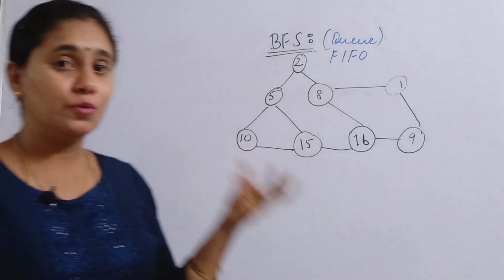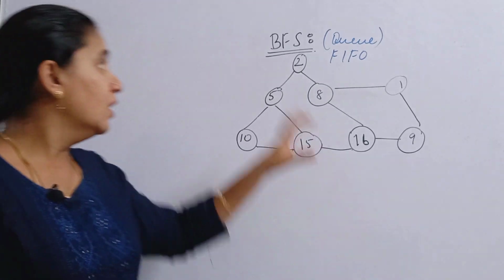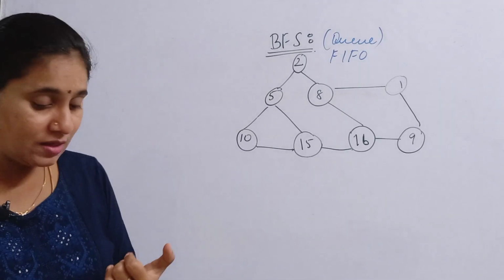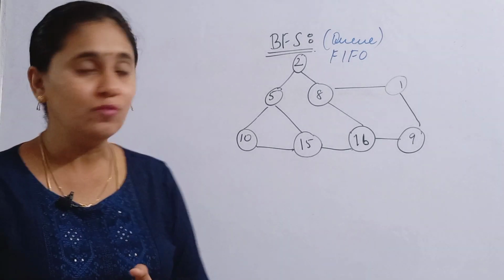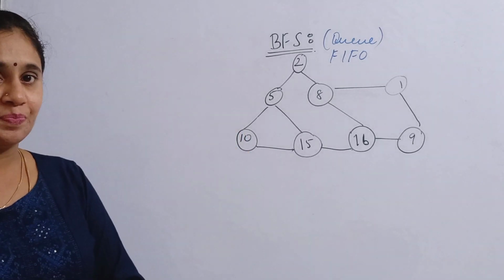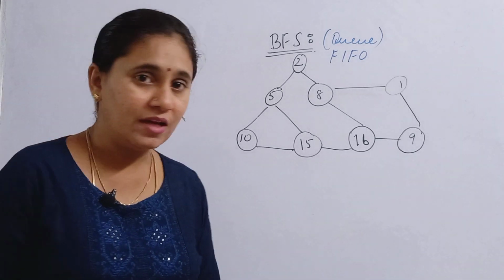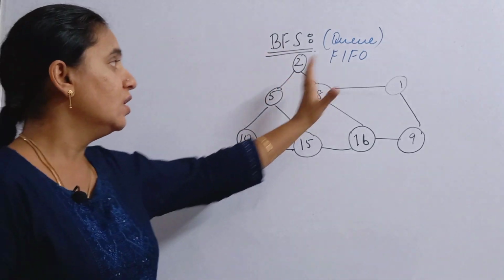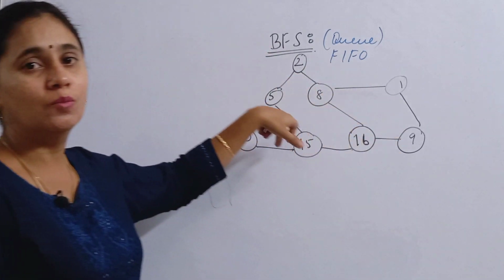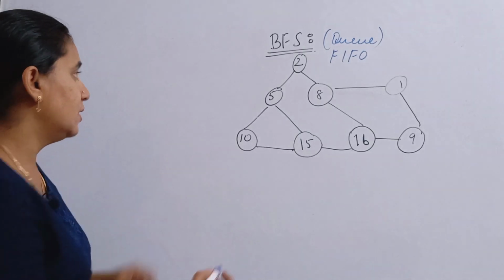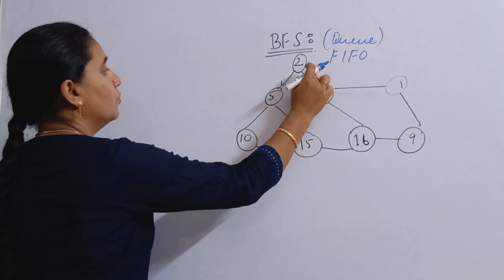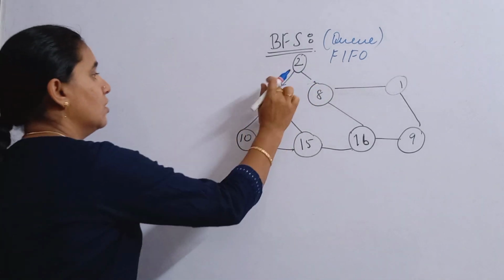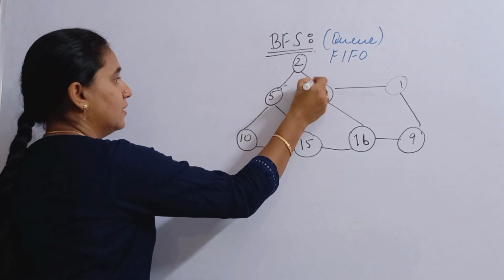Another important point I want to tell you is that BFS and DFS can both use a directed as well as an undirected graph for implementing these concepts. So what is a directed graph? A directed graph has an actual direction through which we must move. It will have arrow marks like this. So you must move only from here to here. You should not take the reverse direction. That is called a directed graph.